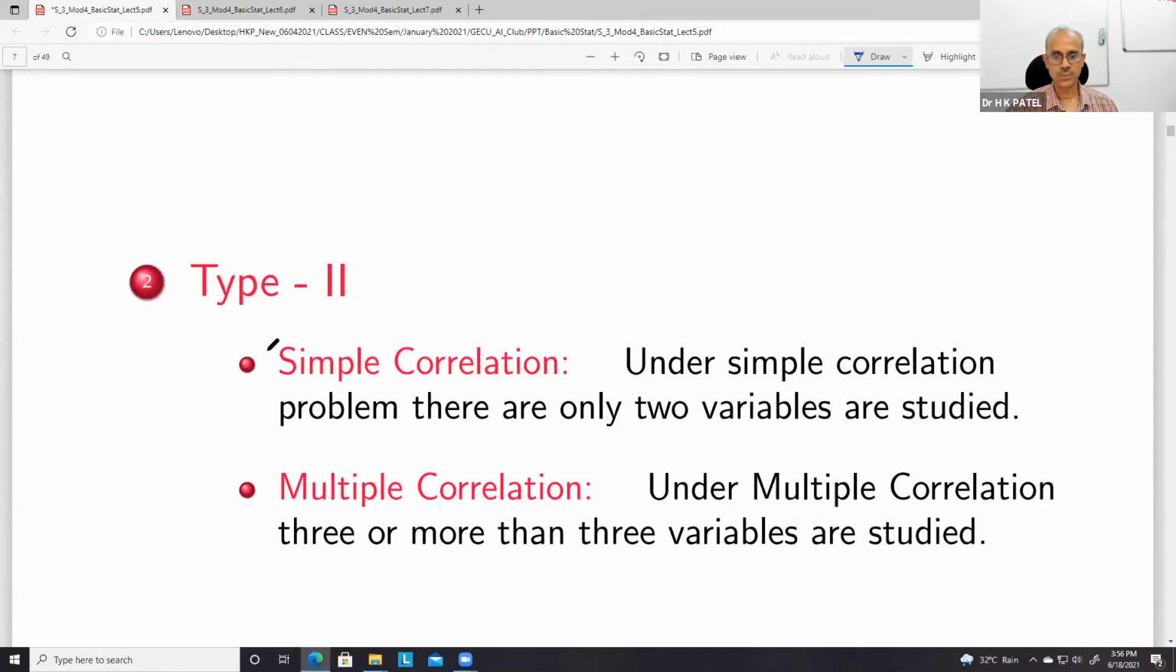Then another type of relation is simple correlation and multiple correlation. Simple means we have only two variables and we see the relation between these two variables. And when we have more than two variables, it is multiple. So we just know the meaning of simple and multiple.